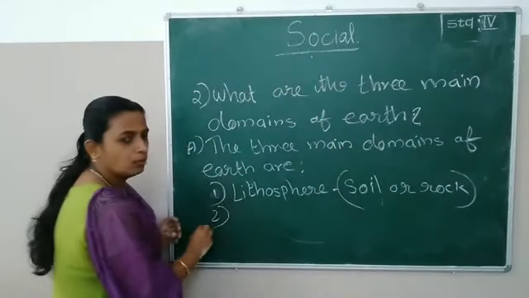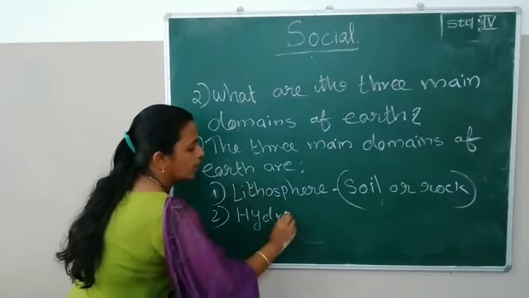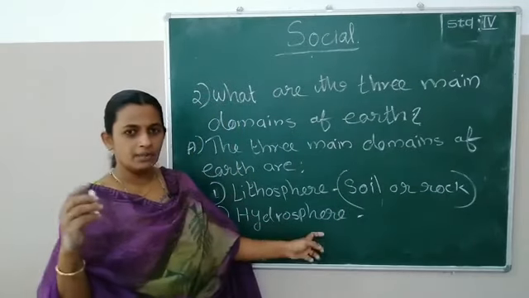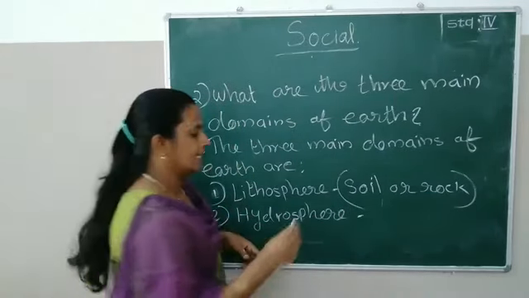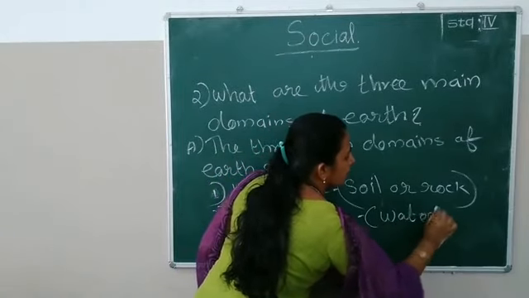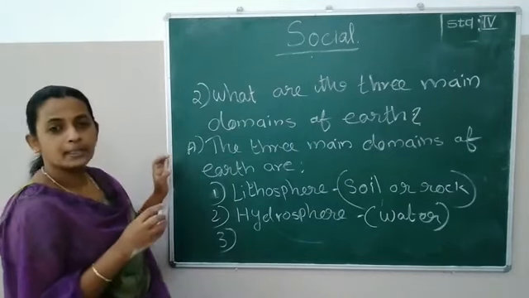And which is the second one? Yes, hydrosphere. Hydrosphere. What is the word meaning of hydro? Yes, water. And which is the third one? Third one, atmosphere.